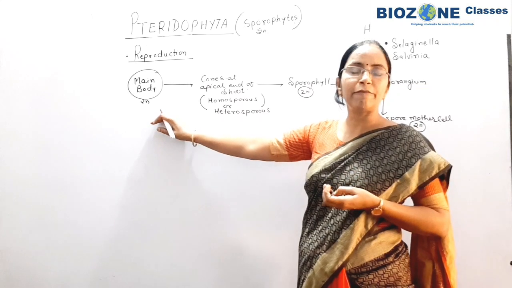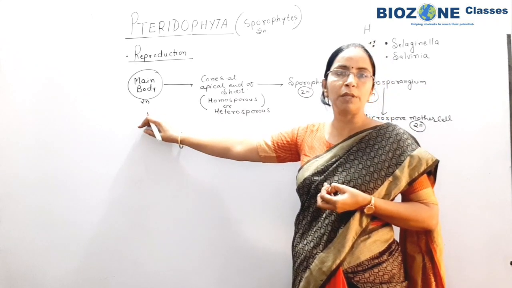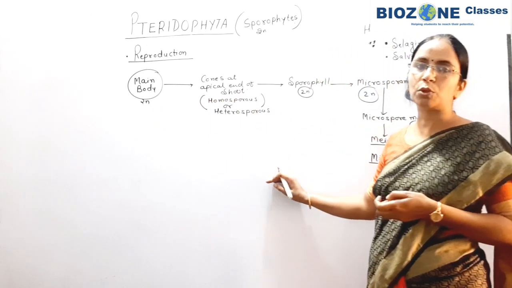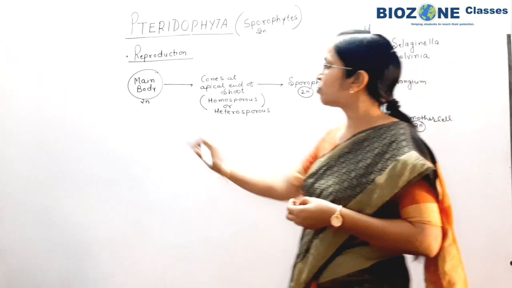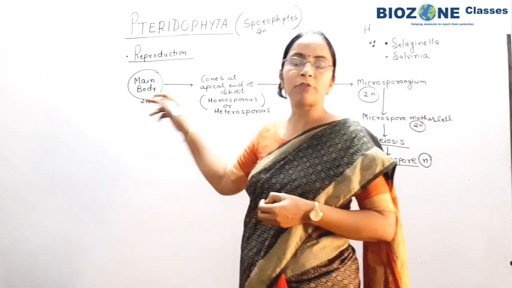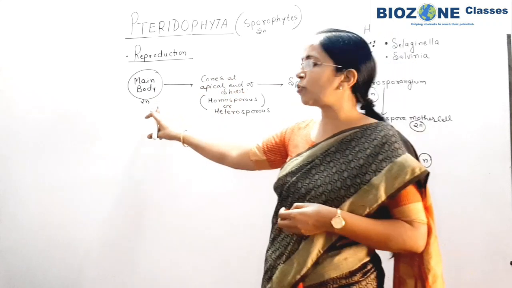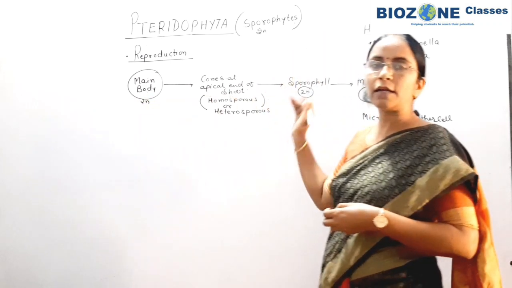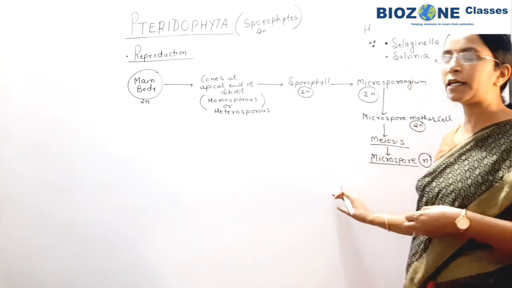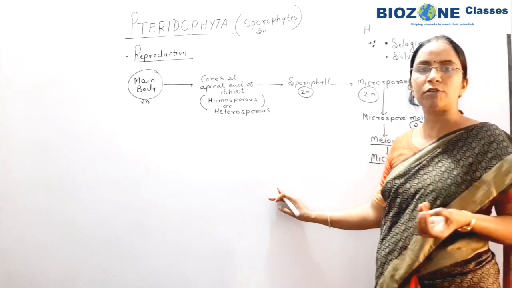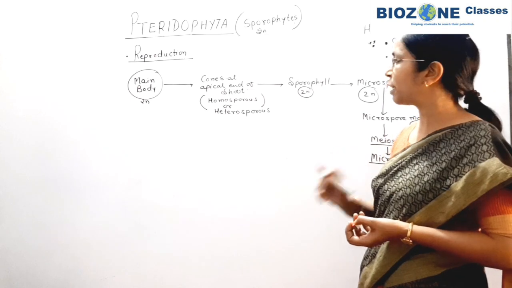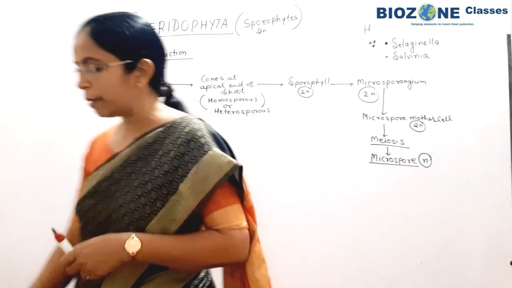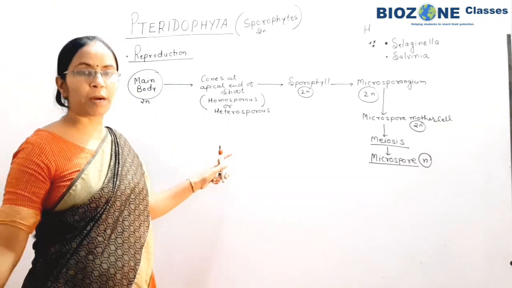That vegetative part, the leaf, is given. Suppose the leaf has a chromosome number 24. Then what is the chromosome number in the male prothallus, or the male gametophyte or female gametophyte? If you know that the main body is diploid, then the leaf will also be diploid. So if the leaf shows the 24 chromosome number, that means the diploid chromosome number is 24. So automatically for the gametophytic generation, microspore, megaspore, male gametophyte, female gametophyte, if any question is asked for chromosome number, it will be the haploid chromosome number, that is 12, or any one number should be provided in the exam. So remember the conceptual part.